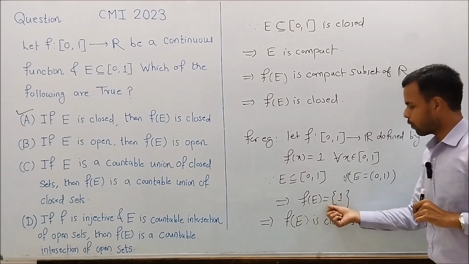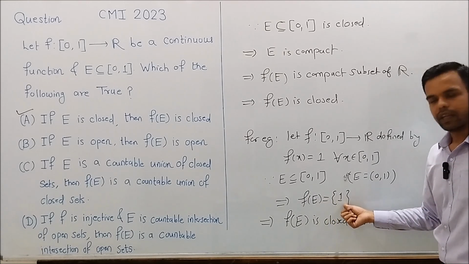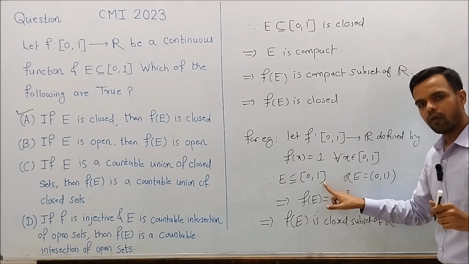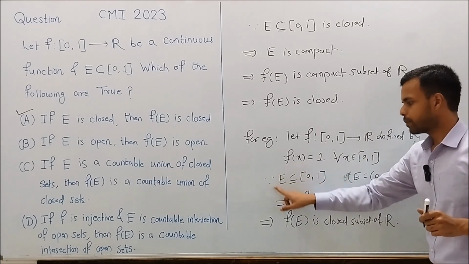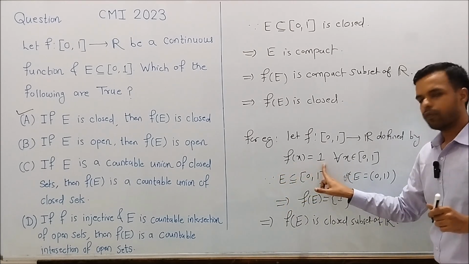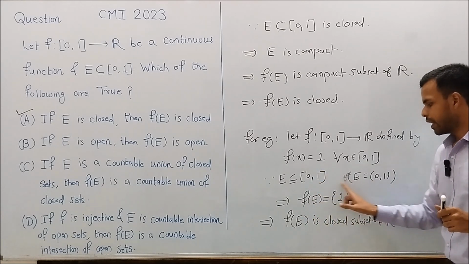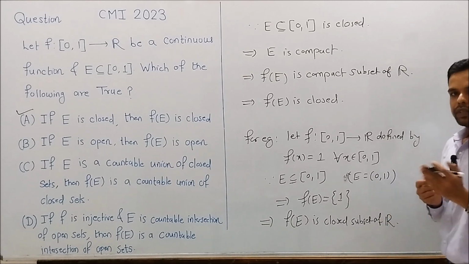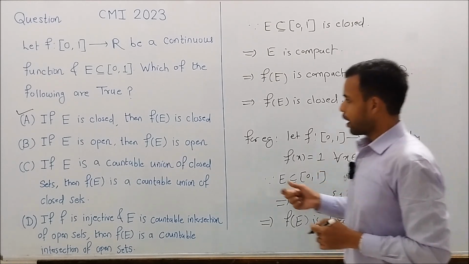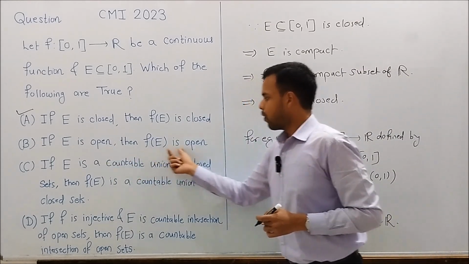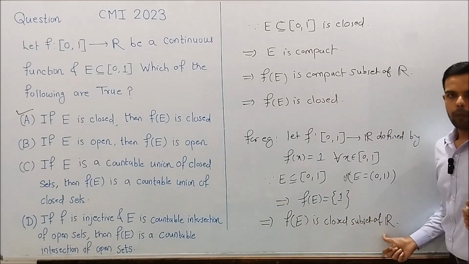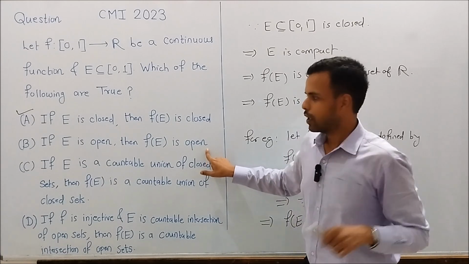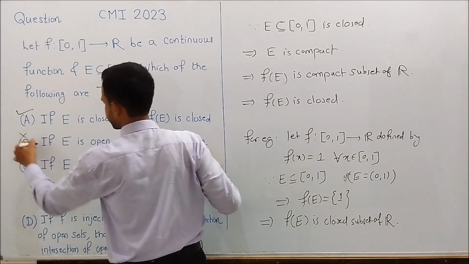Then too we have f of E equals the singleton set containing 1, because f maps every element of [0,1] to 1. So f maps every element of E to 1, and f of E is a singleton set containing 1, which is a closed subset of R. So we see that even if E is open, f of E need not be open. So the statement in B is not always a true statement, and we mark it as incorrect.